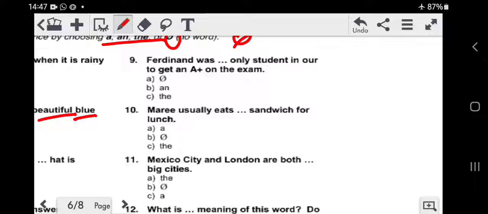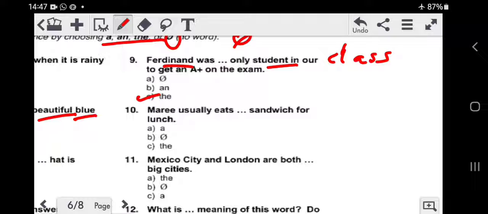Alright, now the ninth one. Ferdinand was dash only student in our class. There is a misprint, here it should be in our class. Ferdinand was dash only student in our class to get an A plus on the exam. So here we are talking about a particular student whose name was Ferdinand, therefore we put the article the. Ferdinand was the only student in our class to get an A plus on the exam.